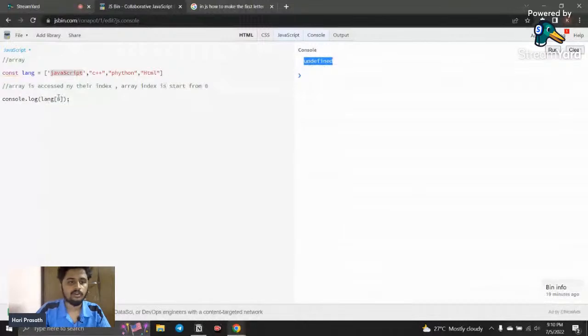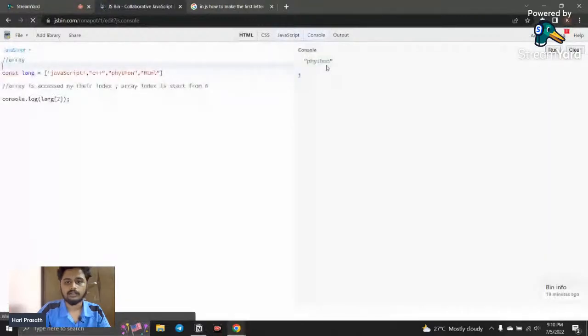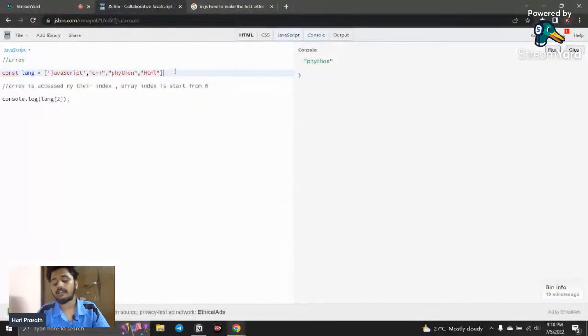If I call a defined index like 2, we get Python. If you use an index beyond the range, you get an undefined value. Okay, so that's it.